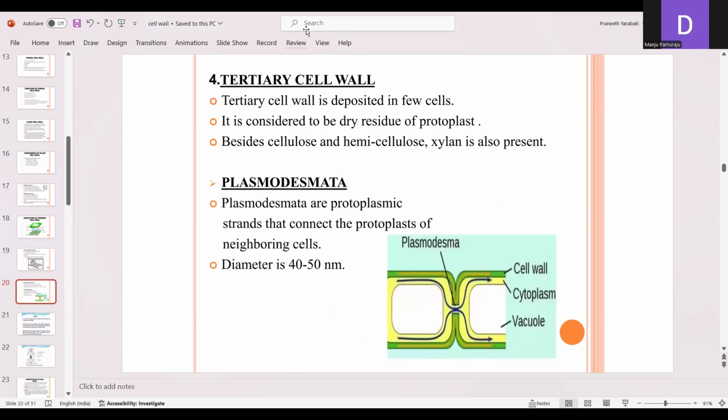Next is the tertiary cell wall. The tertiary cell wall is deposited in few cells. It is considered to be the dry residue of the protoplast. Besides cellulose and hemicellulose, xylan is also present in the tertiary cell wall.